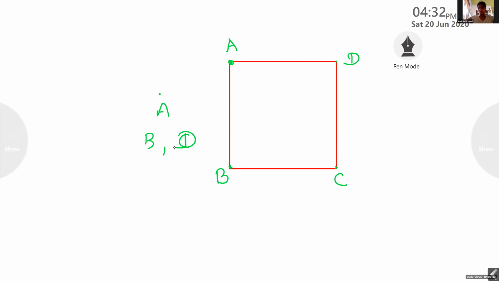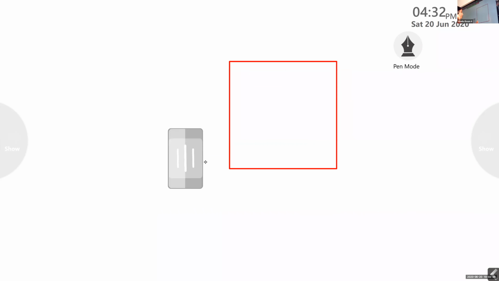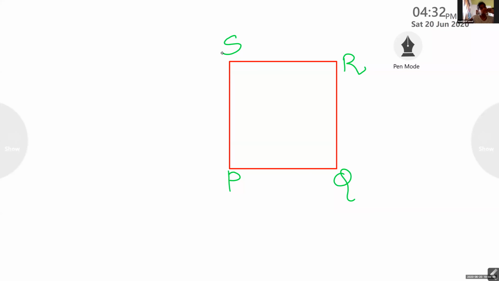Now let me give one another name for this. P, Q, R. Look at the board carefully. There is one more quadrilateral and its name is PQRS.